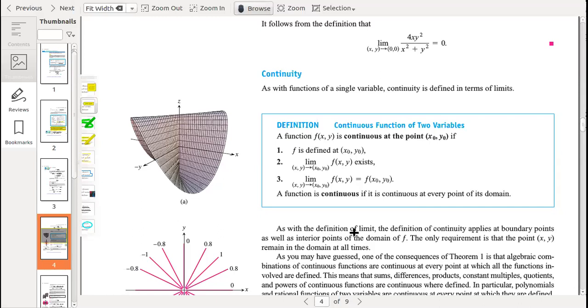As with the definition of the limit, the definition of continuity applies at boundary points as well as interior points of the domain of f. So here the author says that like the definition of the limit, the definition of continuity applies at boundary points as well as interior points of the domain of f.